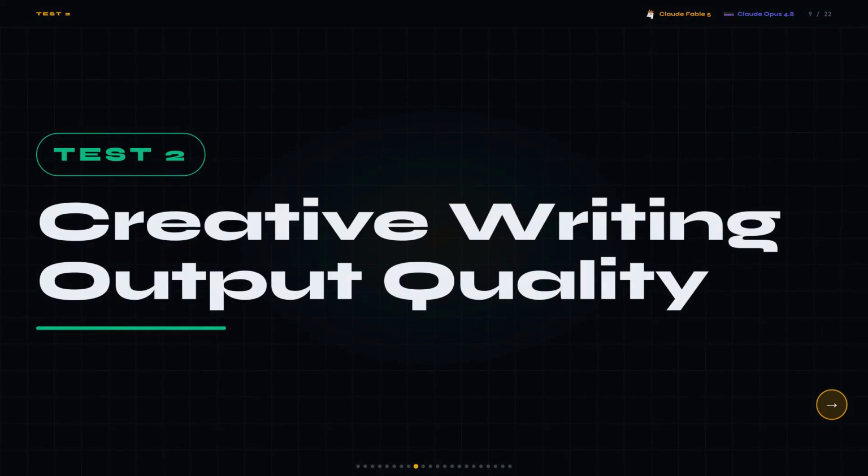Test 2, creative writing output quality. A failure mode people don't talk about enough. You pay for a model, give it a brief, and it hands back exactly what you asked for and nothing more. No surprise angle, no voice, just technically correct and completely flat. And that's a real cost if you're using AI for content work and you're still rewriting everything from scratch.